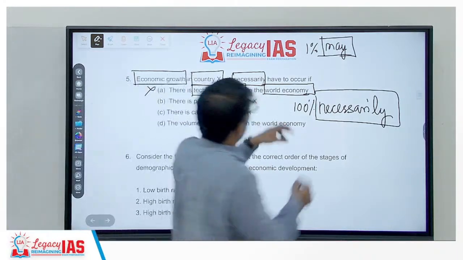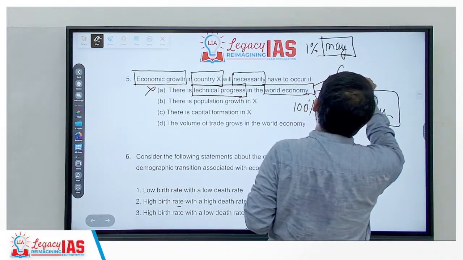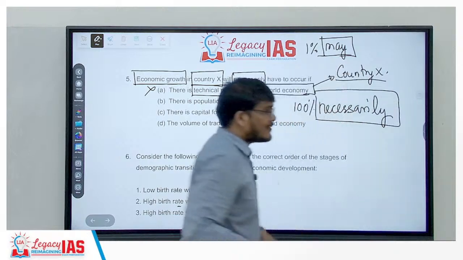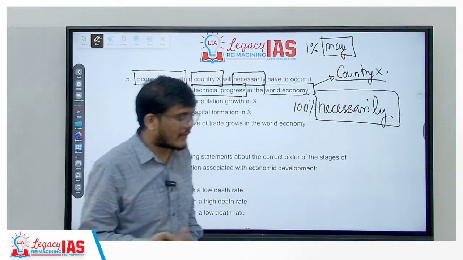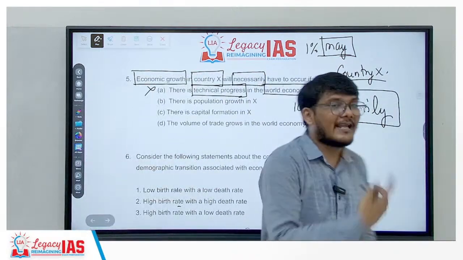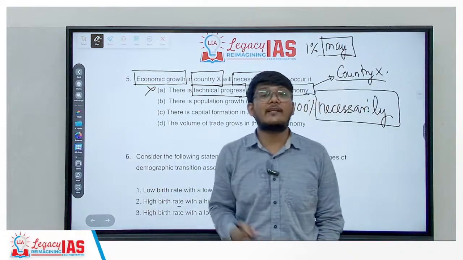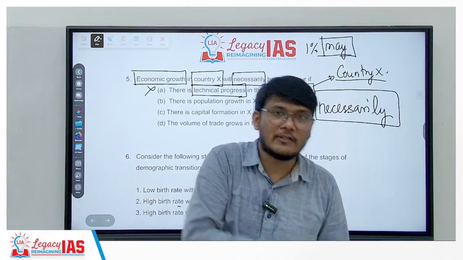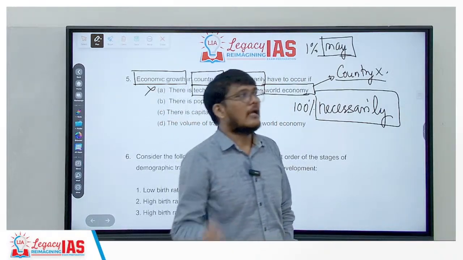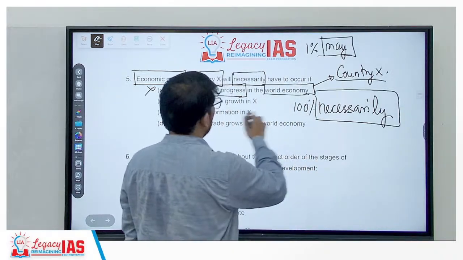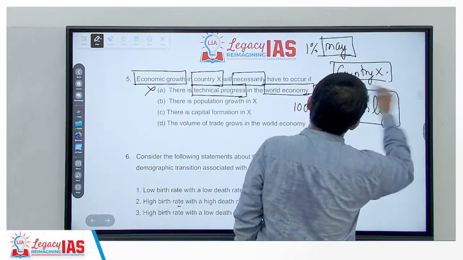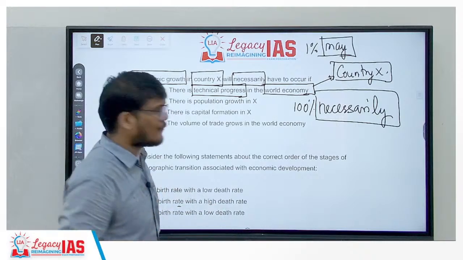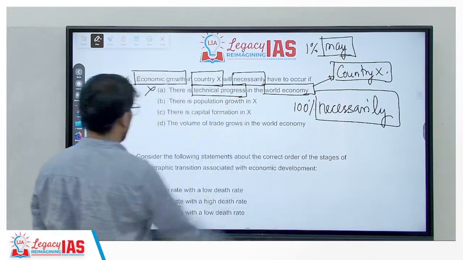Secondly, if instead of world economy I had written country X, then what? Even then, just technical progress will not do anything. Let's say you do not have skilled laborers in that particular technology, then what? You will not be able to harness or utilize the technology which you have advanced. The option would have become tougher if they had given country X, but UPSC makes it easier for us. Given world economy, it is wrong.